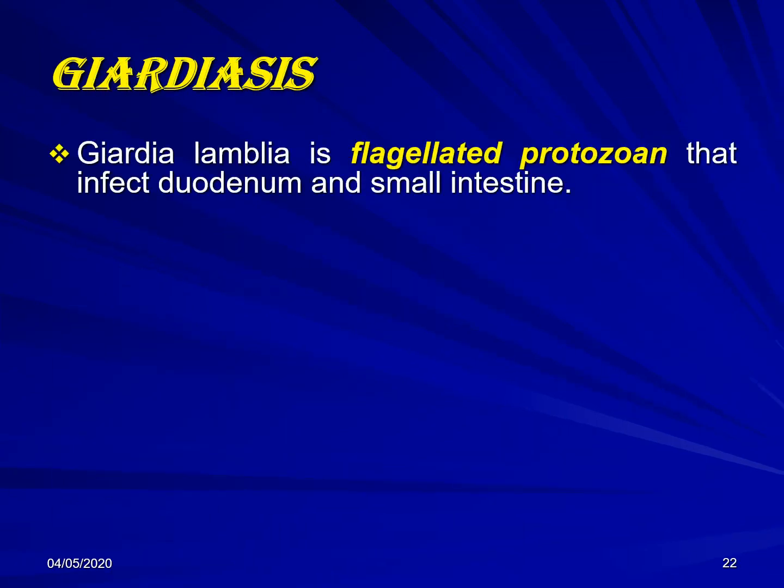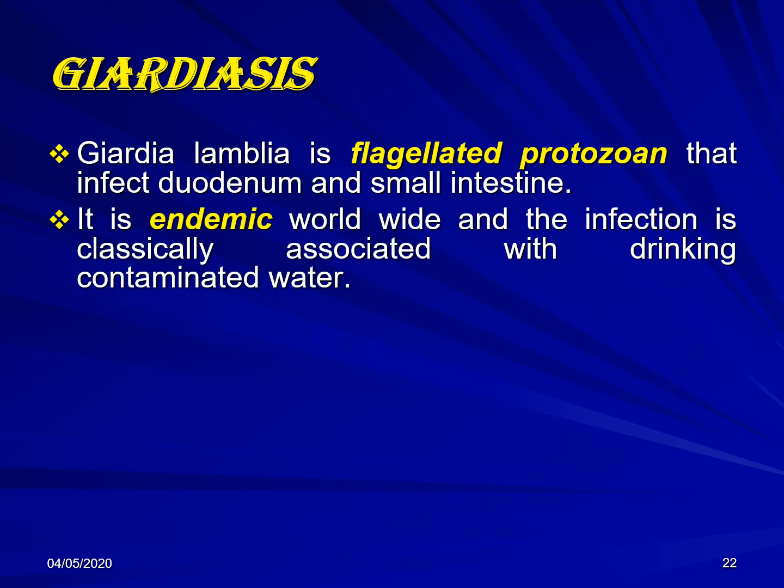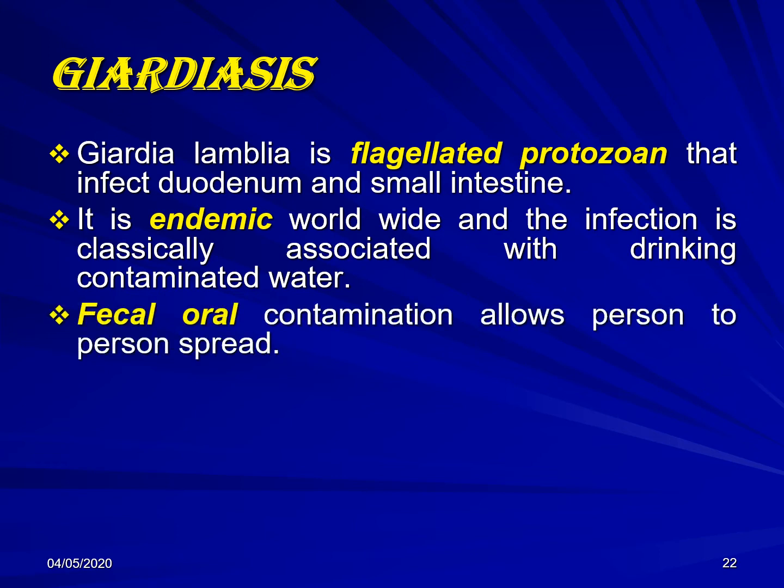Giardiasis is a very common problem. It is caused by Giardia lamblia, which is a flagellated protozoan. The normal habitat is the duodenum and the small intestine. It is endemic all over the world, and it is transmitted by the fecal-oral route through drinking water. The fecal-oral route also facilitates person-to-person transmission.